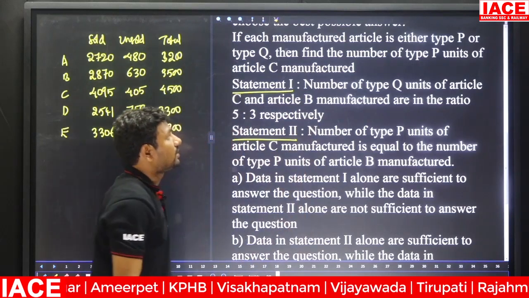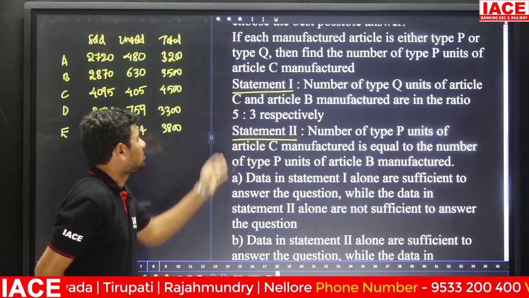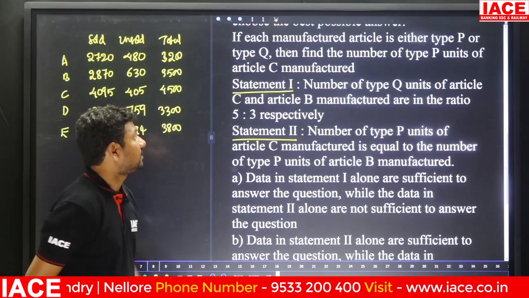Statement 1: the number of type Q units of article C and article B manufactured are in the ratio 5:3 respectively.